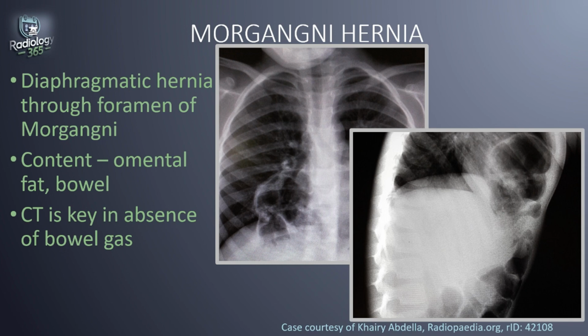So in these images, we see multiple air-filled structures in the lower chest here and to the right of the cardiac borders. And the lateral film reveals that the lesion is located just behind the sternum. This is the sternum. And there's communication between the intra-abdominal bowel and the lesion in the chest. This was a Morgagni hernia.